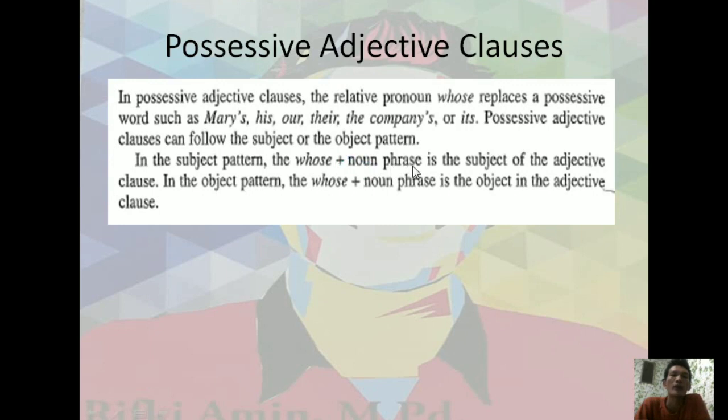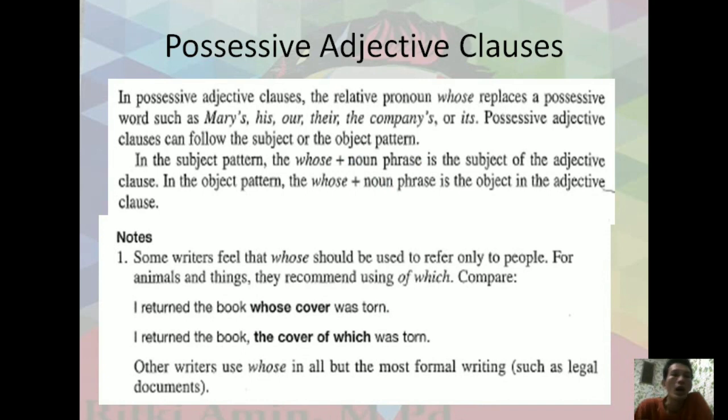Okay, look at whose plus noun phrase, even if it is a subject or object. Look at here. Some writers feel that whose should be used to refer only to people. For animals and things, they recommend using of which, so we have to compare it. If they refer to people, use whose. But if it is animals or things, it's better for you to use the word which.